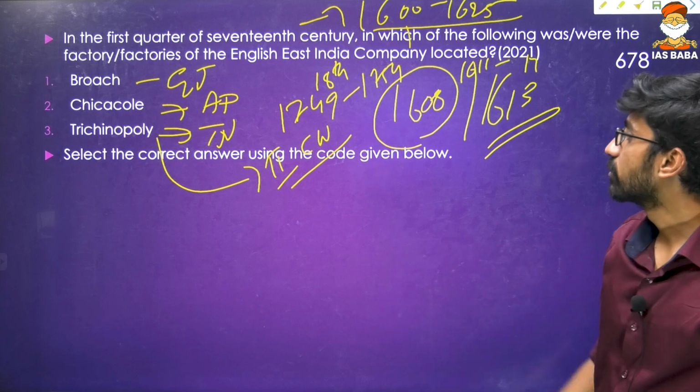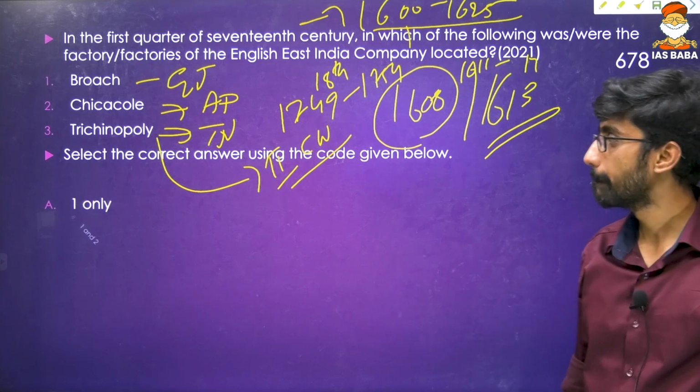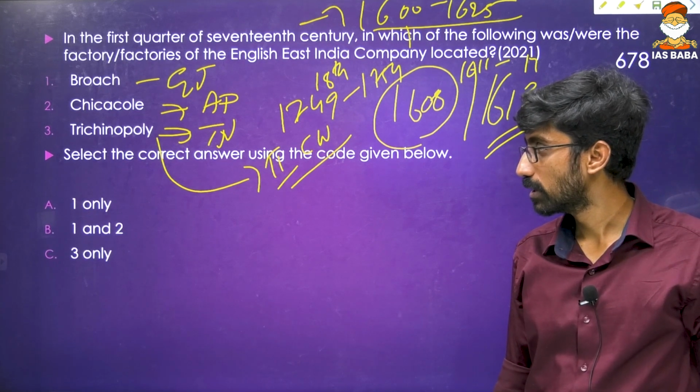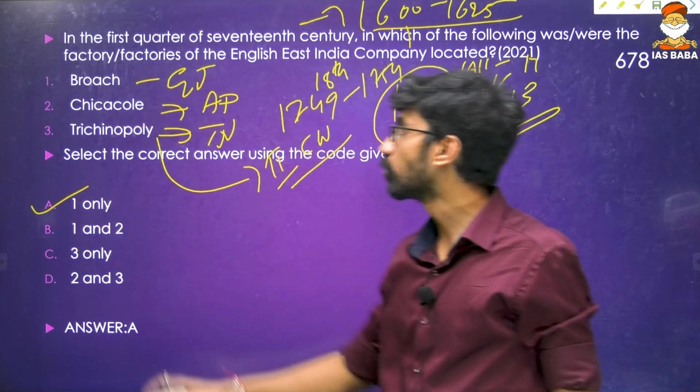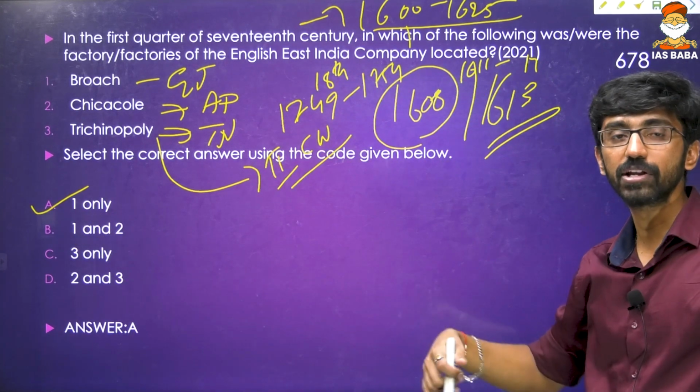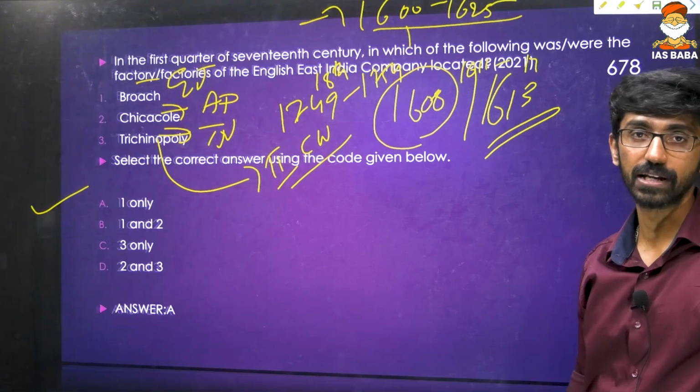Select the correct answer using the code given below. 1 only, 1 and 2, 3 only, and 2 and 3. The answer should be A, that's only 1, because these were gotten by Britishers pretty much like a century later.